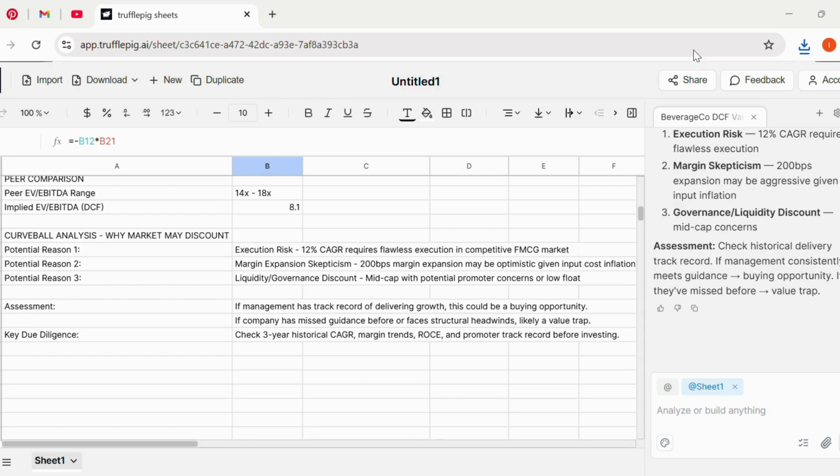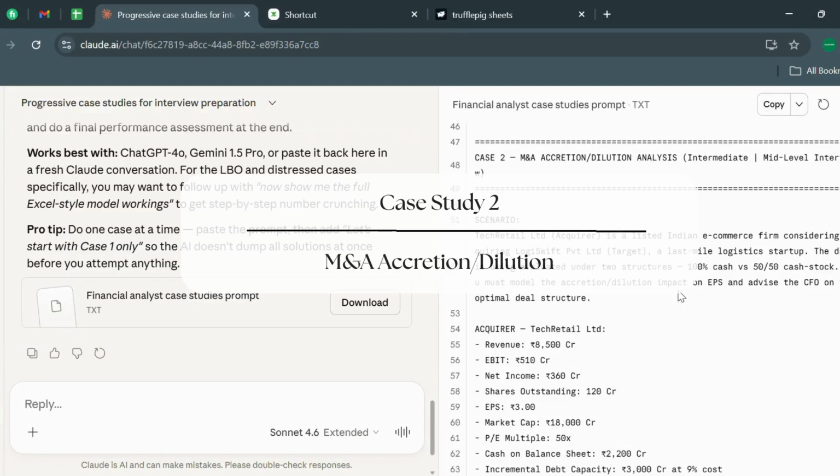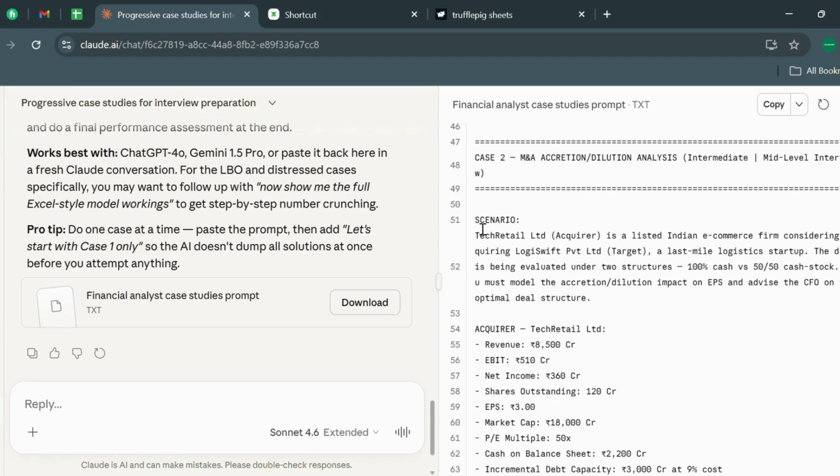Okay, this is formula driven, and you even have the reasoning and key due diligence assessment also. So yes, case study 1 is wonderful. Let's see case study 2, that is M&A, accretion and dilution. Again, I'm going to be copying it from here, from scenario 1.